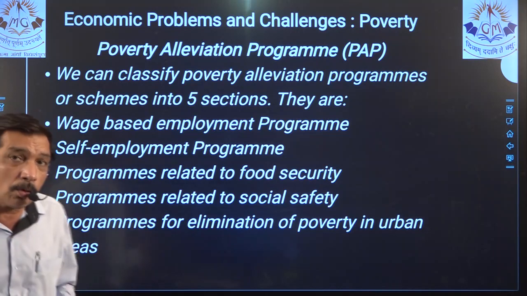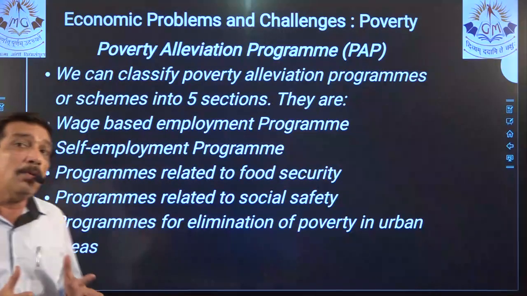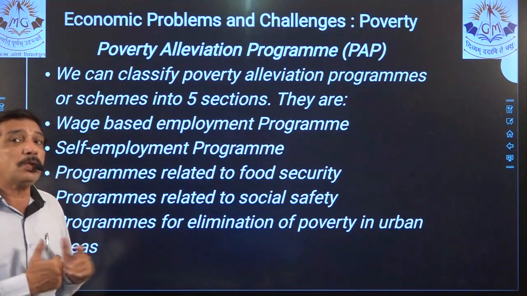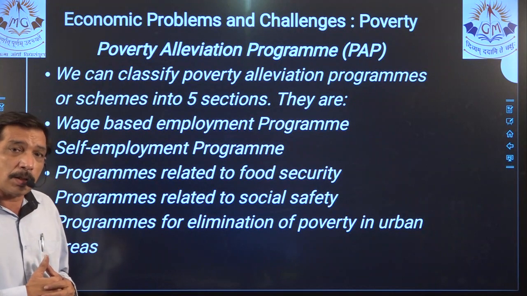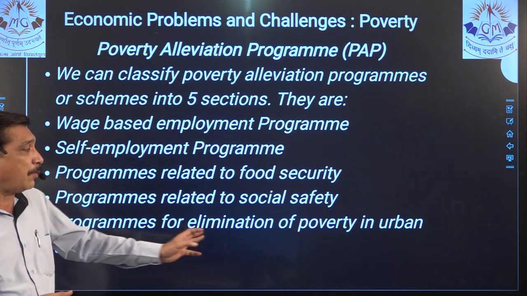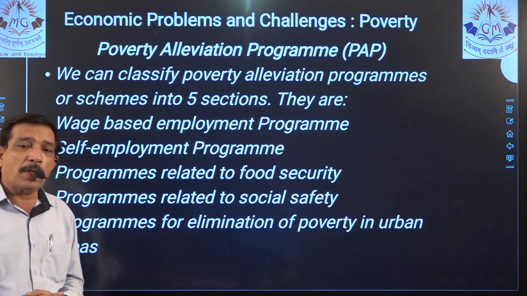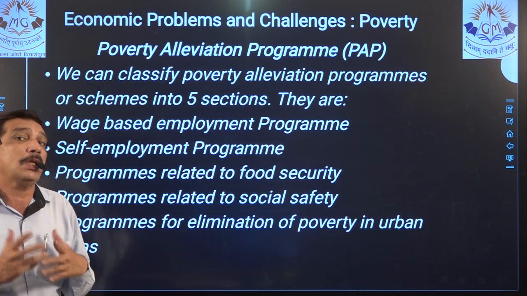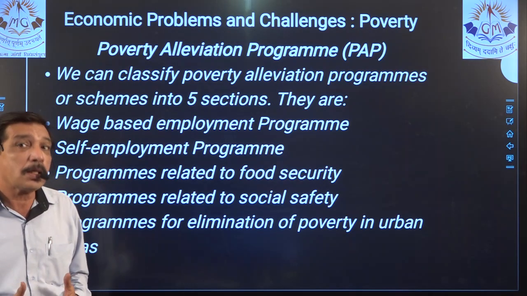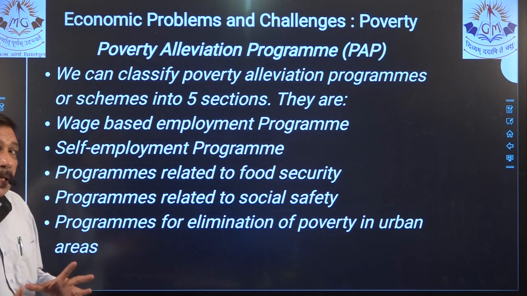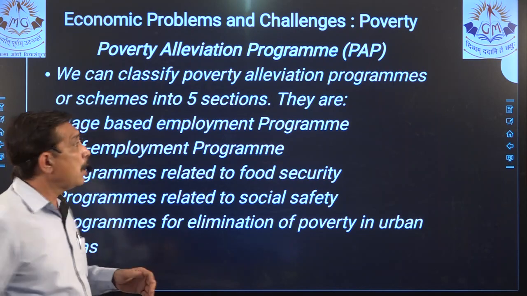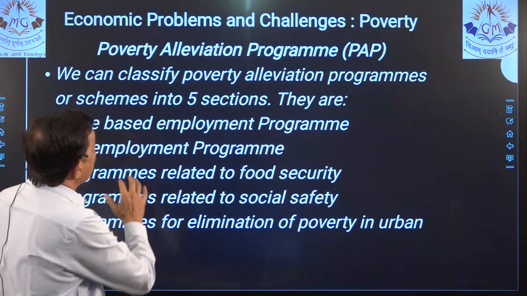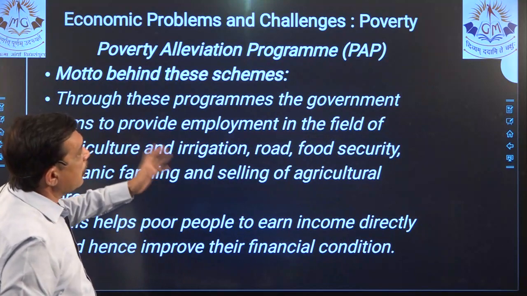So we have to know first of all which program it means, right? In short, about the programs for alleviation of poverty in urban areas. So which program are you going to write, which scheme are you going to write? Yes, you should know that first, because it can be asked in a twisted way, right? So let us see that one by one, the motto behind these schemes.